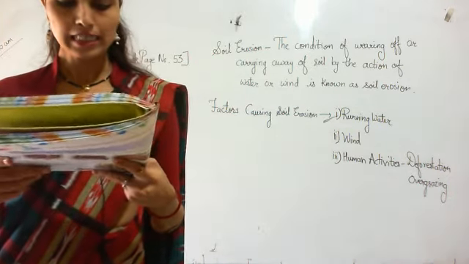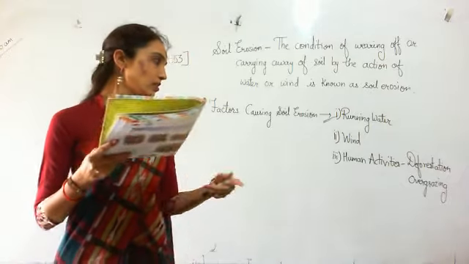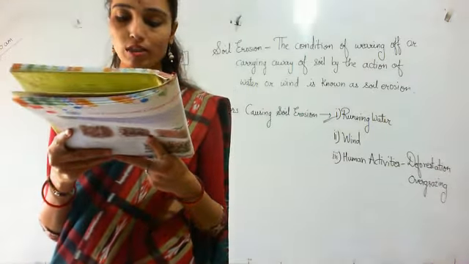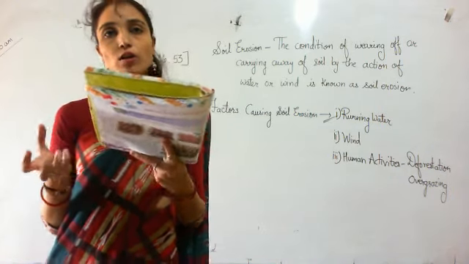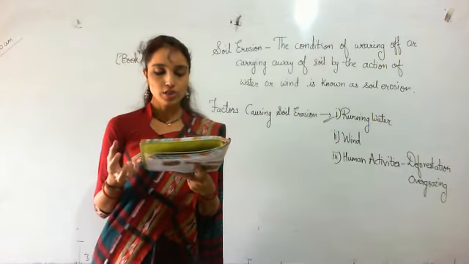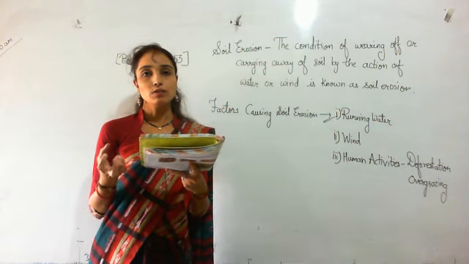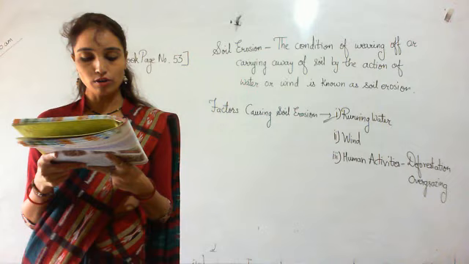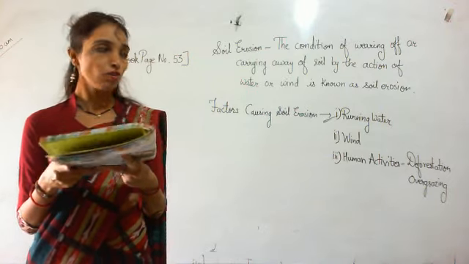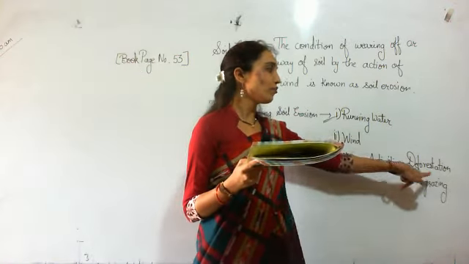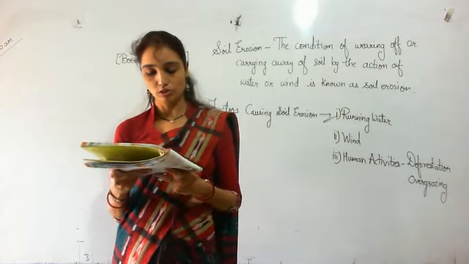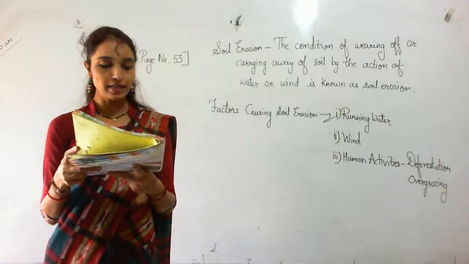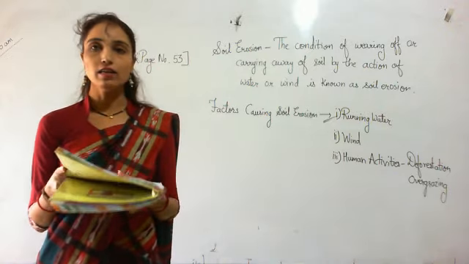Then third is human activity. Roots of trees and plants hold the soil together. आपने देखा होगा roots trees और plants को hold करके रखती है, soil को भी hold करके रखती है. Felling of trees or deforestation is the major cause of soil erosion. When trees are cut down, the soil becomes loose and is easily carried away.